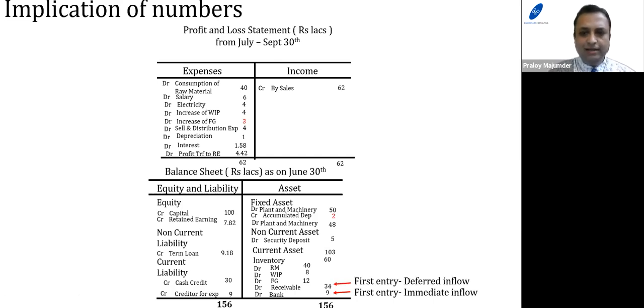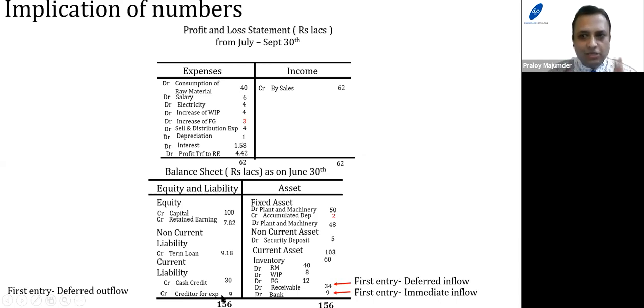Similarly, a deferred inflow would be captured in the first entry, debit balance sheet asset receivable. Now, what is a deferred inflow? That means the inflow will come later on. But if we try to analyze as on a particular date, what is its impact? It is an outflow. So a deferred inflow can be treated as an outflow as on the date of analyzing this financial statement. Similarly, a deferred outflow would come here as the first entry.